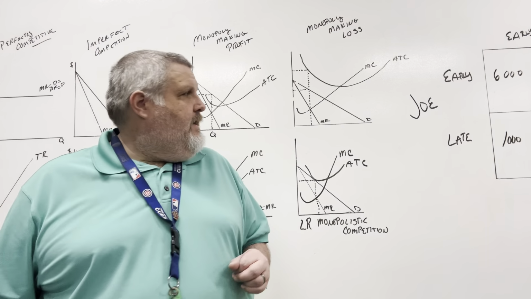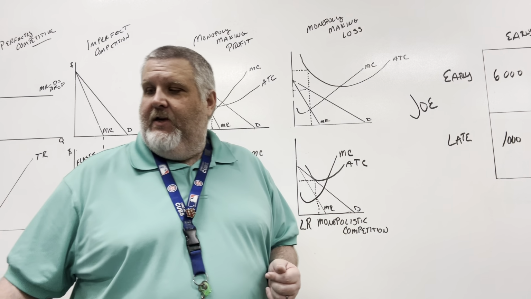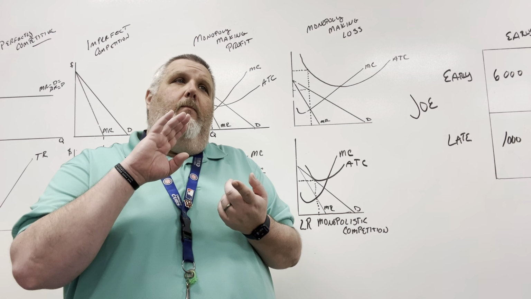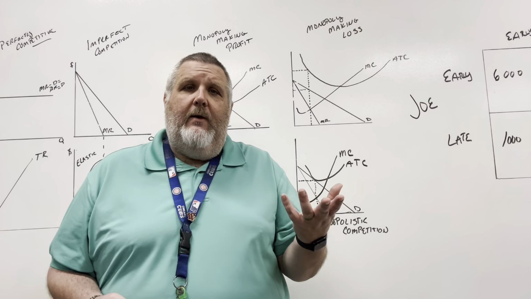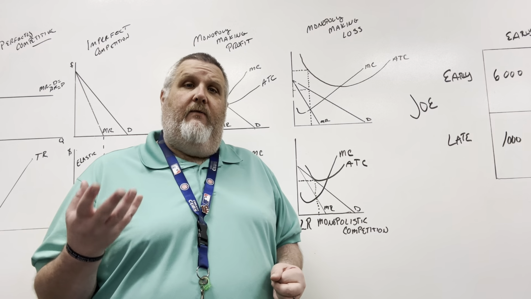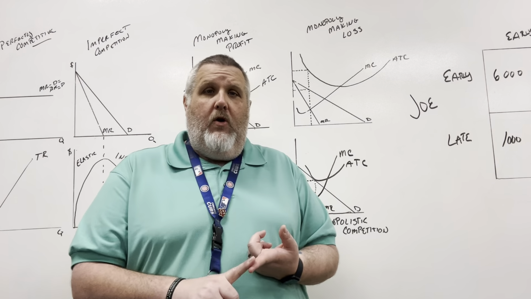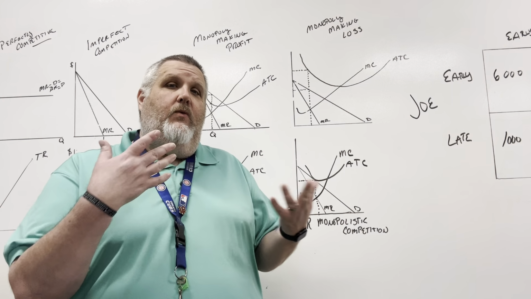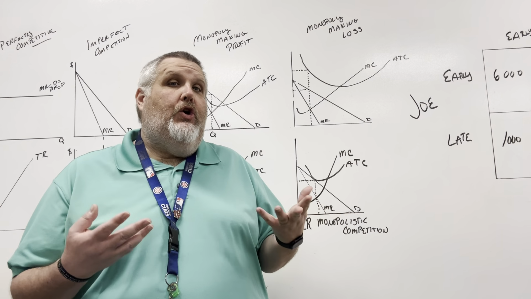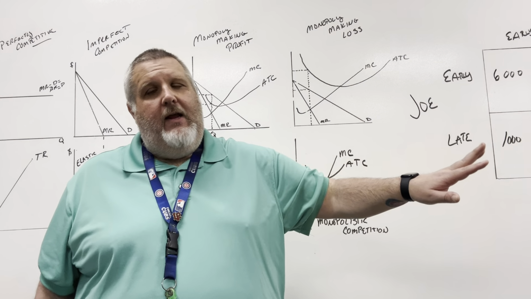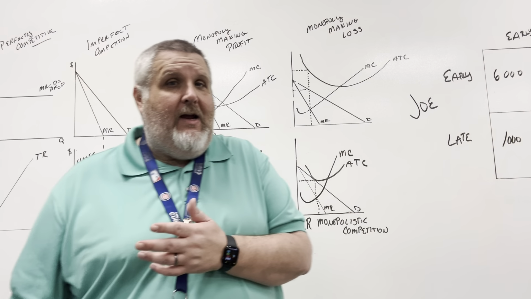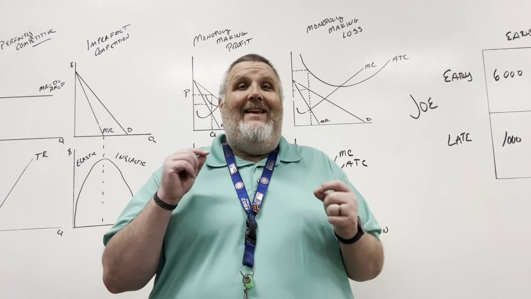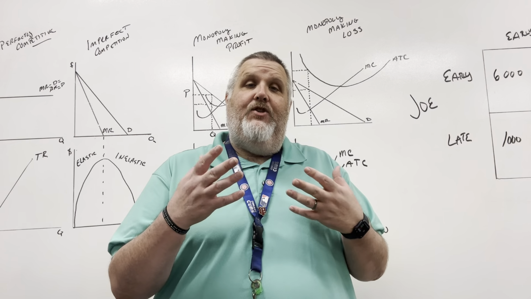Okay, so with that said, let's move on to monopolistic competition. Monopolistic competition, remember, we're going to have some of the features of a monopoly, some of the features of perfect competition. So like a monopoly, we're going to be price makers. Okay, we're going to have differentiated goods. We're not going to have identical goods. So that's how it's going to be different than perfect competition. It's going to be like perfect competition, though, in that there's lots of small businesses and it's easy to get in, easy to get out, easy entry, easy exit.